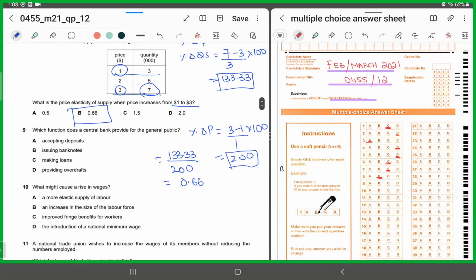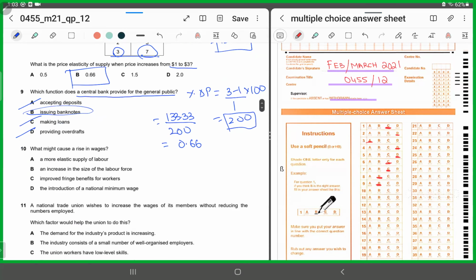Number 9. Which function does a central bank provide for the general public? Out of these 4 functions, only one is going to be provided by the central bank. The rest all refer to functions provided by a commercial bank. Accepting deposits, issuing banknotes, making loans, providing overdraft. Overdrafts, making loans, and accepting deposits are all functions of the commercial bank. It's issuing banknotes that is the function of a central bank. So for 9, we'll shade in B.